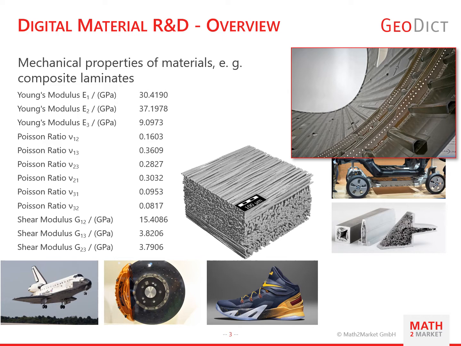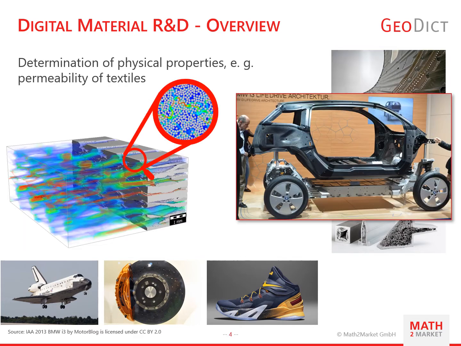Here you can see the fuselage of an aircraft and also a generated microstructure of such a laminate, and you can use Geodict to predict the stiffness tensor of such a material. Moreover, properties which are important for manufacturing can be determined, such as the permeability of a textile. This property is needed to design resin infusion processes which are used in serial production of composite components such as this car body.